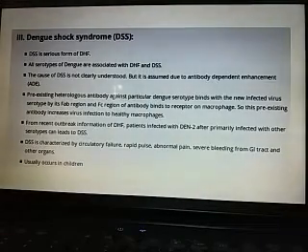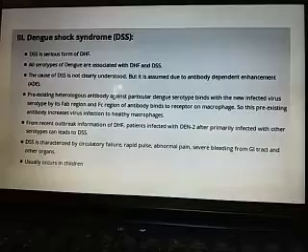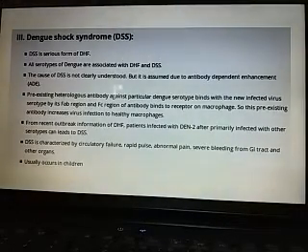Pre-existing heterologous antibody against a particular dengue serotype binds with the newly infecting virus serotype by its FAB region, and the FC region of the antibody binds to the receptor on the macrophage. So this pre-existing antibody increases the virus infection of healthy macrophages. From recent outbreak information of dengue hemorrhagic fever, patients infected with dengue 2 after primary infection with other serotypes can develop dengue shock syndrome.